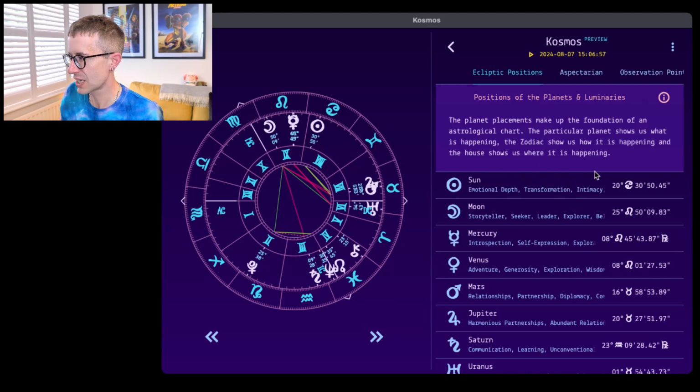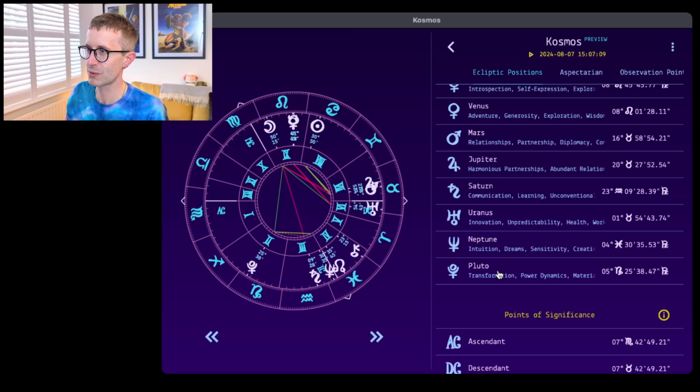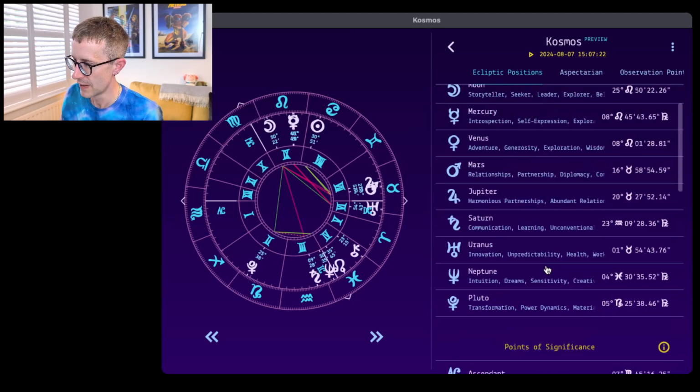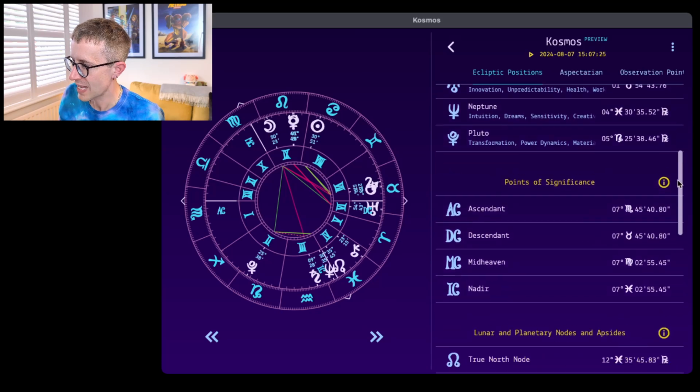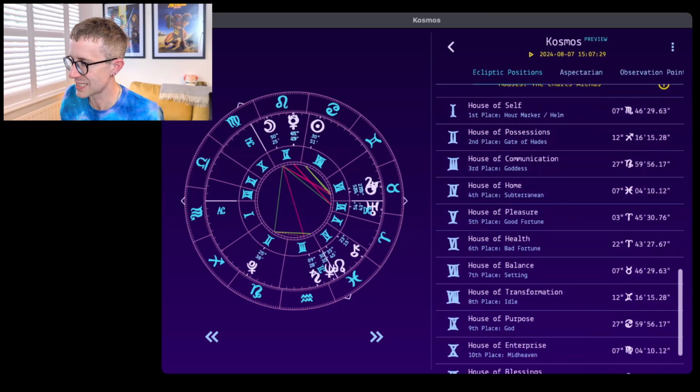I've had to ditch the little articles that I was having at the bottom here that were explaining all of the astrological principles. They will come, but that's going to be another IOU. I ran out of time and had to make everything there work. So things that didn't work, or were just a few hours away, have been commented out for now, and hopefully I'll get them live before the end of the competition on the 12th, but we'll see. So you've got your points of significance, your nodes, your asteroids, and your houses.